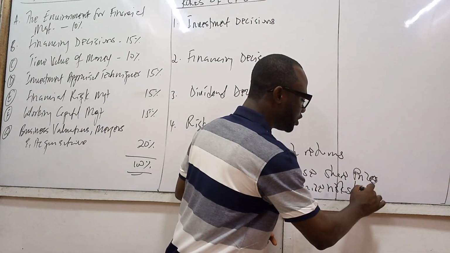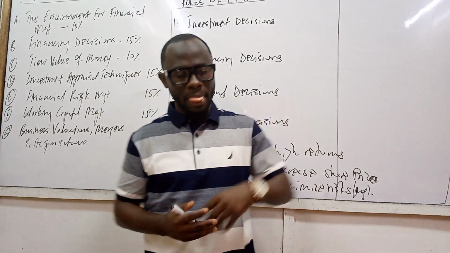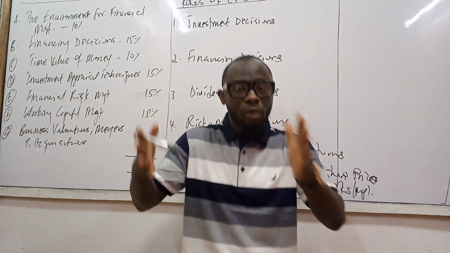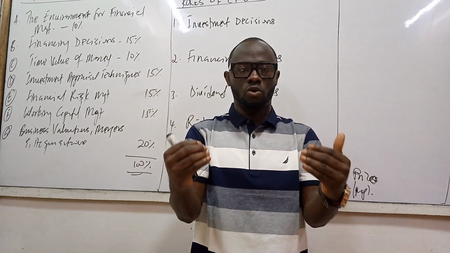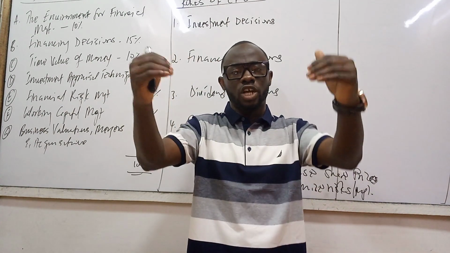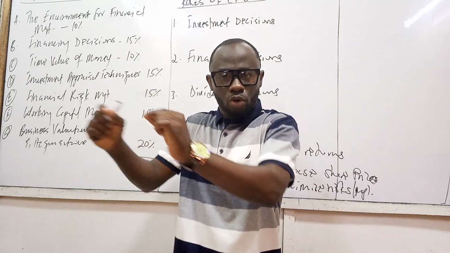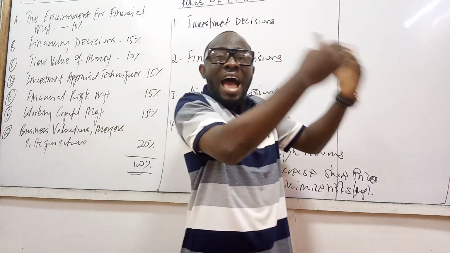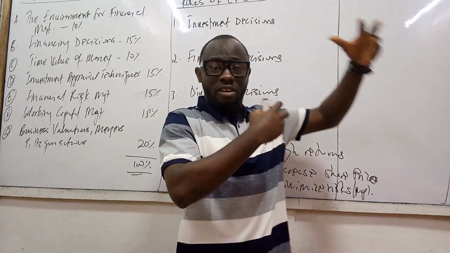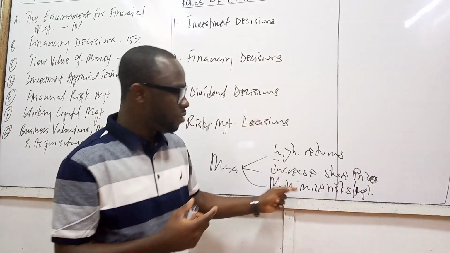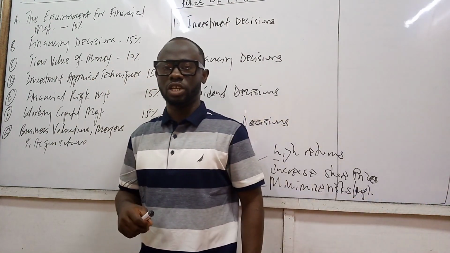What it means is that we're going to manage the risks, which is something we're going to be looking out for later on in relation to that. So remember, our objective as a for-profit organization is to maximize the wealth of the shareholders. When we say maximization of the wealth of the shareholders, what exactly do we mean? We mean giving them high returns on their investments. We mean making decisions that will increase the share price of the organization. We mean number 3, minimizing the risks that we expose their money to as an organization.